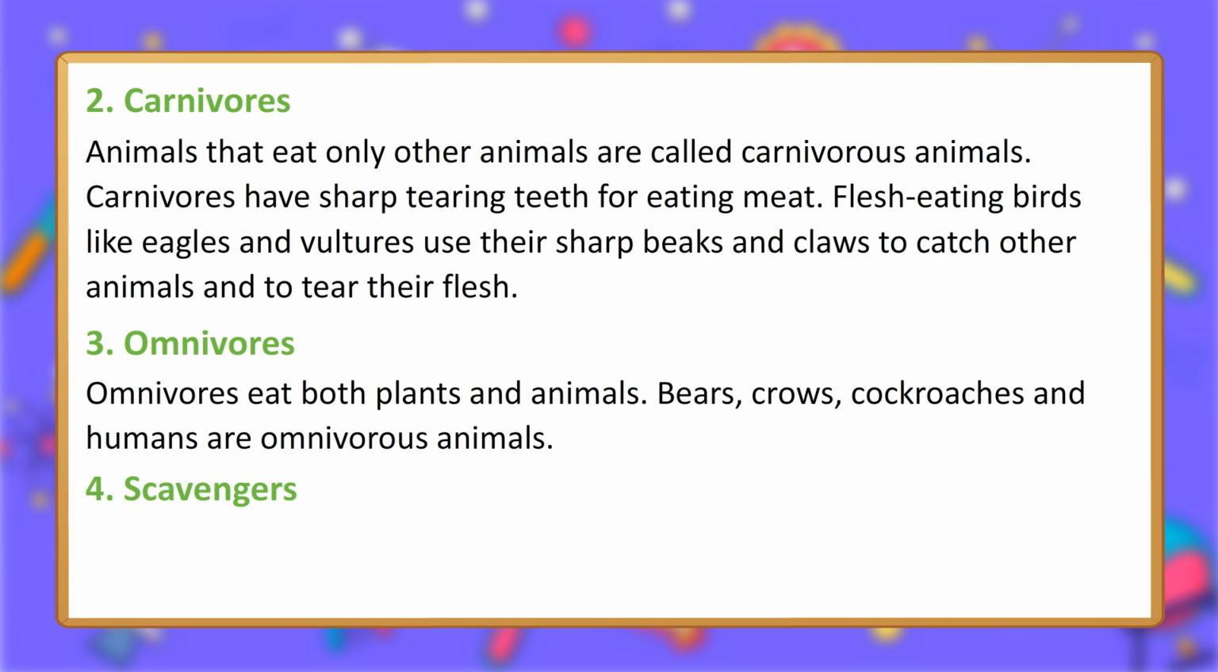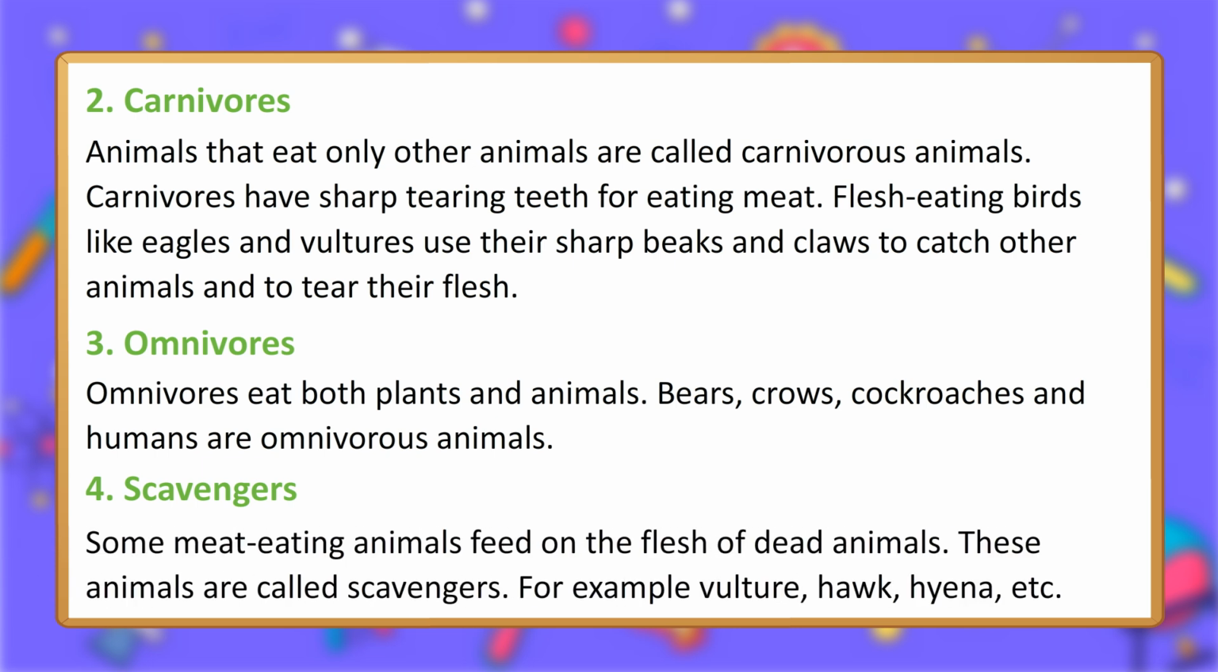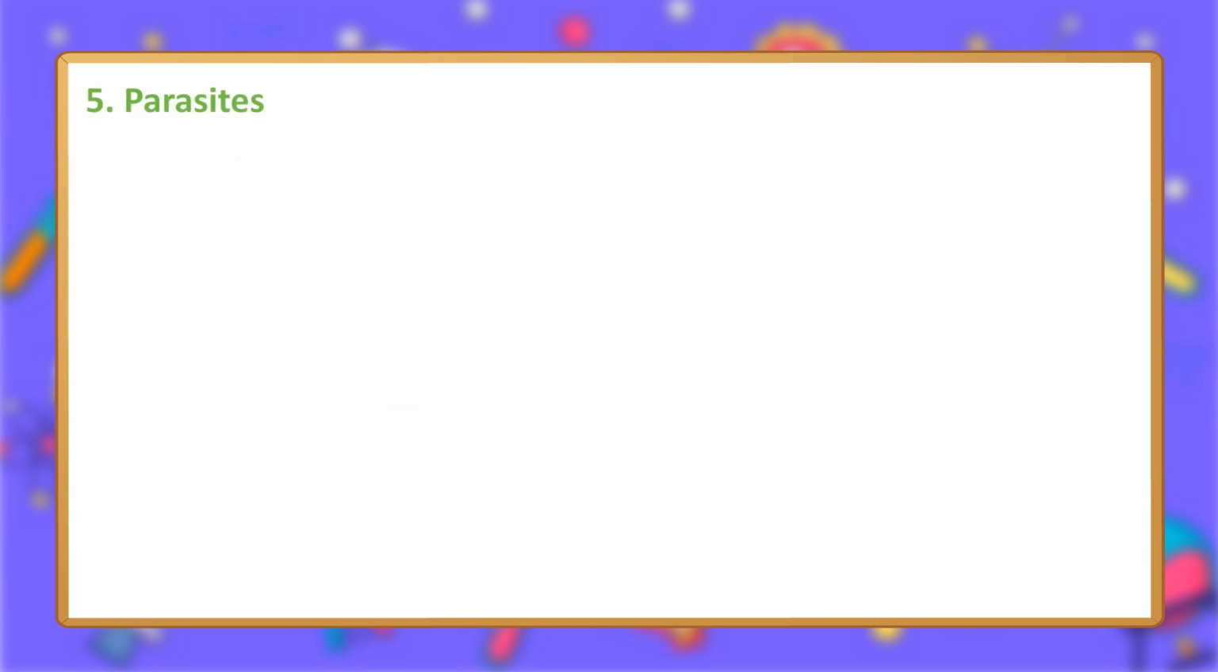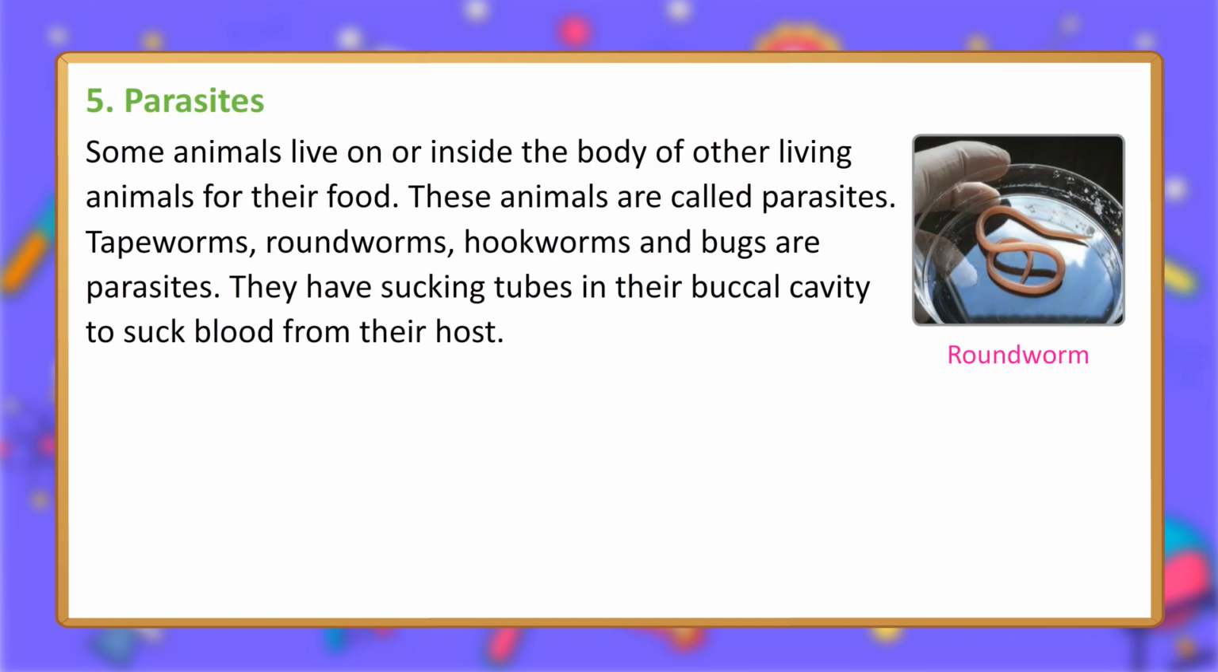4. Scavengers. Some meat-eating animals feed on the flesh of dead animals. These animals are called scavengers. For example, vulture, hawk, hyena, etc. 5. Parasites. Some animals live on or inside the body of other living animals for their food. These animals are called parasites. Tapeworms, roundworms, hookworms and bugs are parasites. They have sucking tubes in their buccal cavity to suck blood from their host. Roundworm.